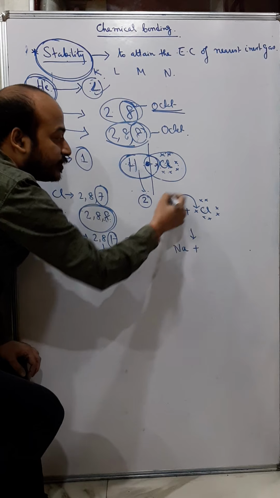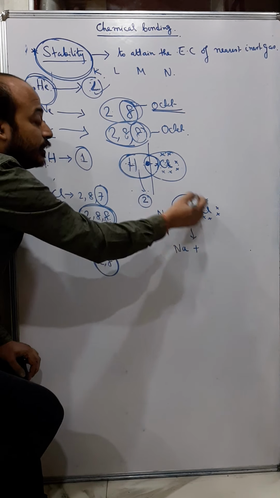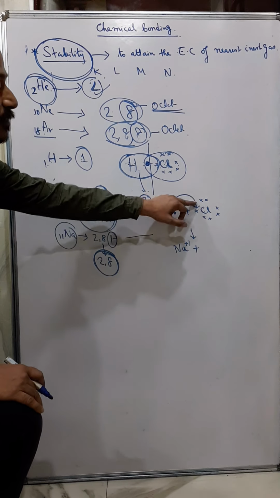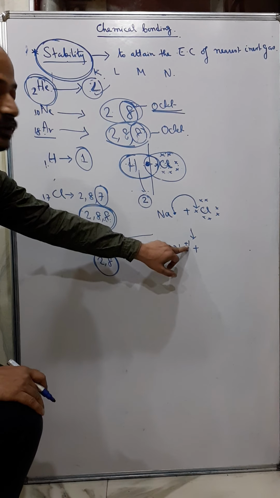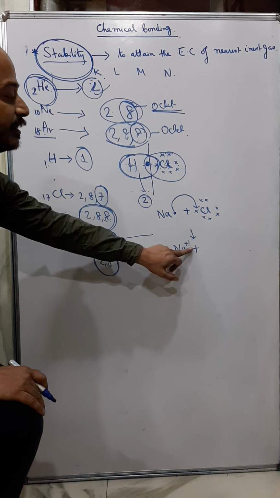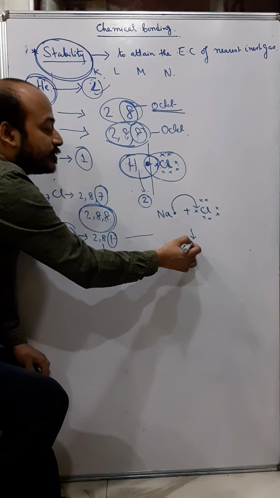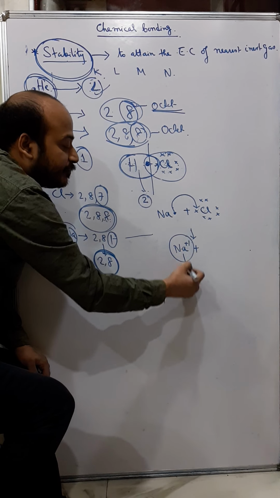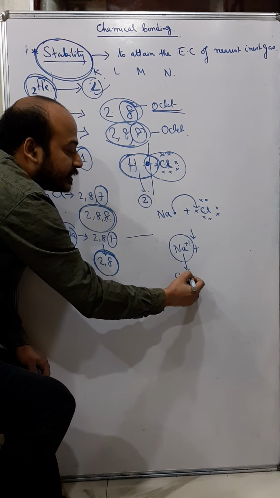Sodium lost one electron and therefore sodium becomes +1, because one negative charge is lost by sodium and therefore the overall charge of sodium now becomes Na+. So it becomes positive. Sodium becomes a positive ion, and these positive ions are known as cations.